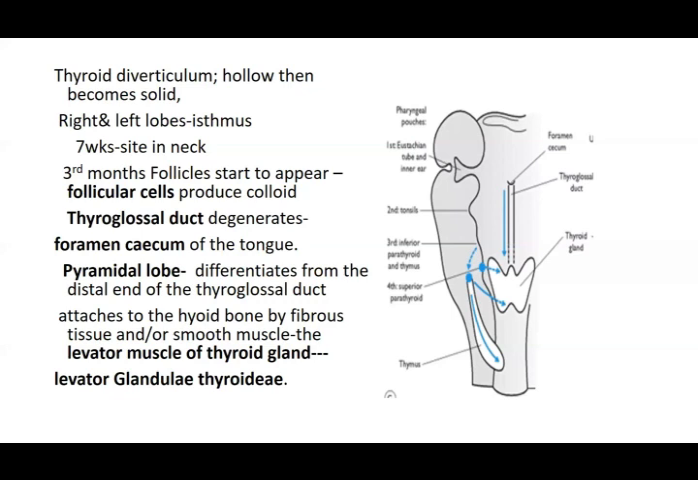This is called levator because it produces elevation, when the hyoid bone moves on swallowing. That is why a patient with a thyroid swelling is asked to swallow. When the patient swallows, because of this attachment, the levator glandulae thyroideae, and the attachment of the cervical fascia giving a capsule and then attached above to the thyroid cartilage, all of this moves together, and that is why the swelling of the thyroid gland moves. So on swallowing, if the swelling moves, it is a diagnostic sign that it is a thyroid swelling.